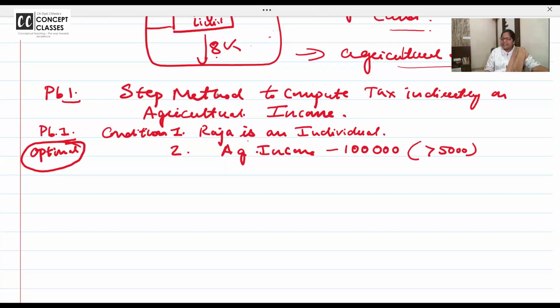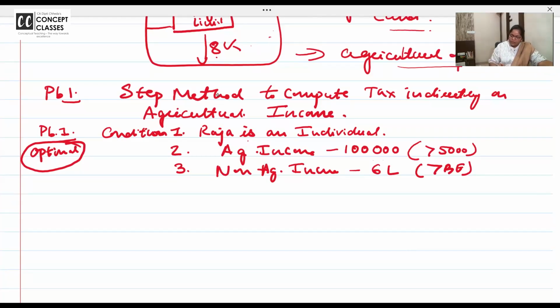Is Raja an individual, HUF, AOP, BOI? Yes. Is the agricultural income greater than 5,000? Yes. Is the non-agricultural income, salary 5 lakh, house property 50, others, is 56 lakhs. Is it above the basic exemption? Yes. All the 3 conditions are satisfied.